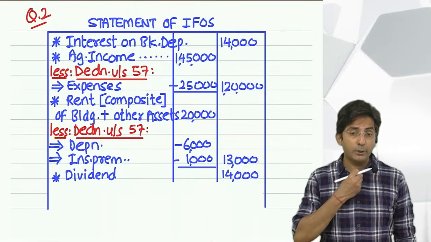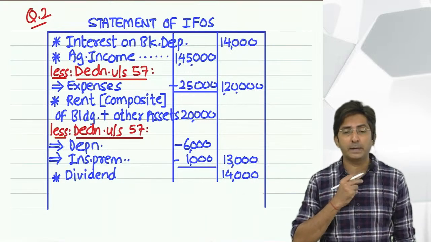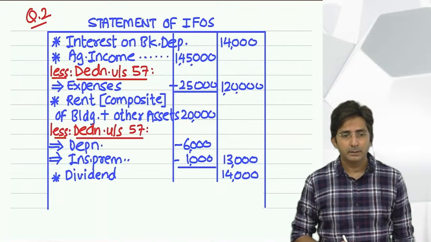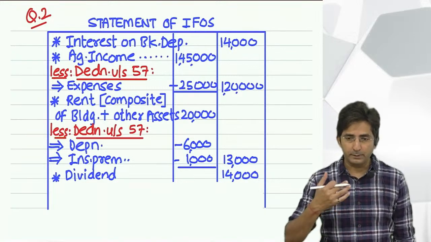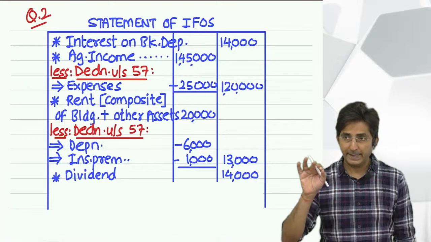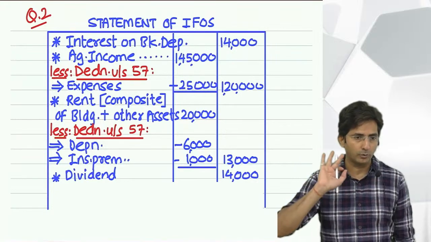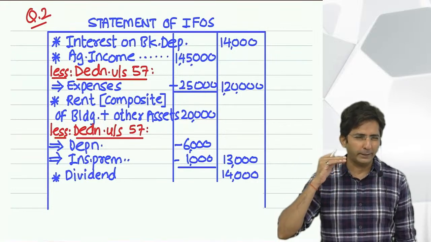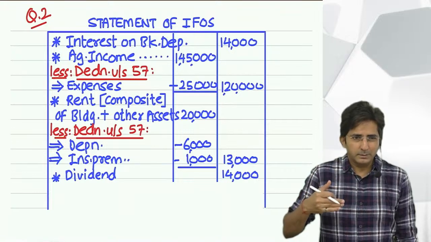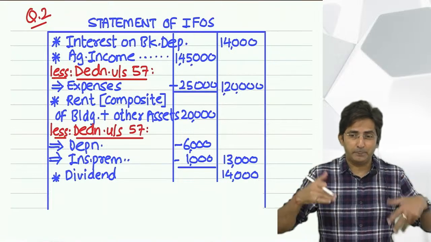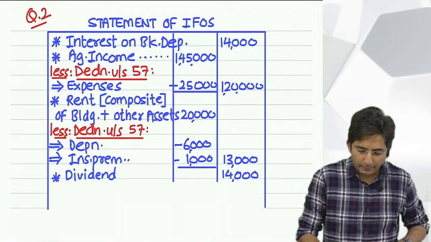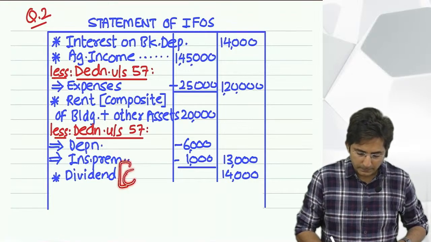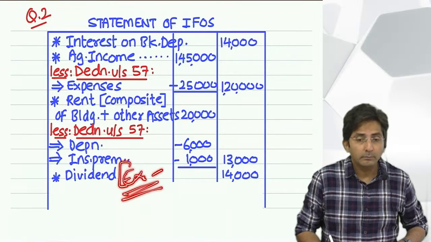See, whenever you ignore something, it is better you write a note in the exam. Now in the exam, after the statement, you can write a note, expenses related to dividend are ignored. But if you feel burdensome to write a note after the whole statement is done, you can write in the bracket also. Expenses are ignored.